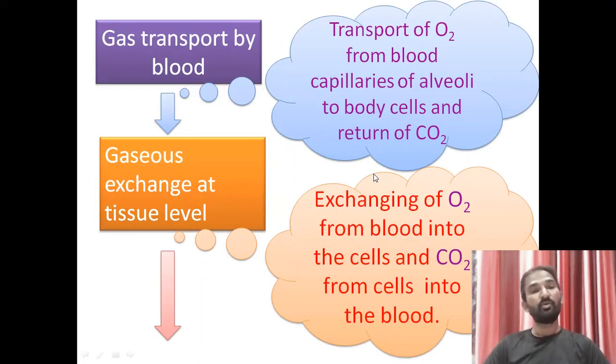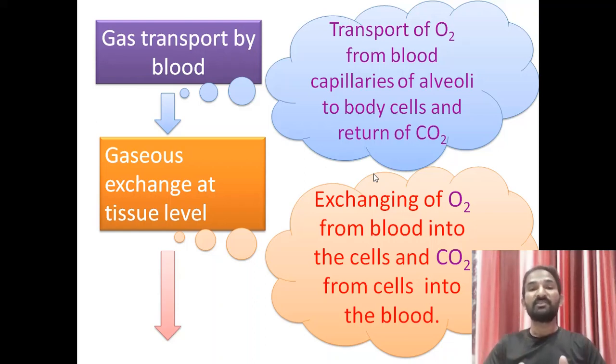Now after the gas is exchanged at the lungs level, the oxygen enters the blood. That oxygen is then transported by the blood, which is the third step: transport of gas, that is, O2 from the blood capillaries of the alveoli to the body cells, and also the return of CO2.